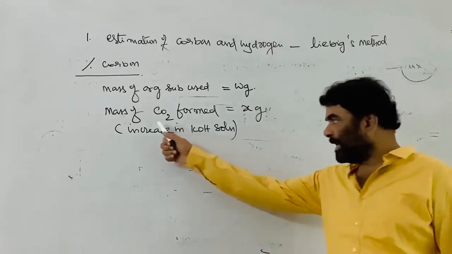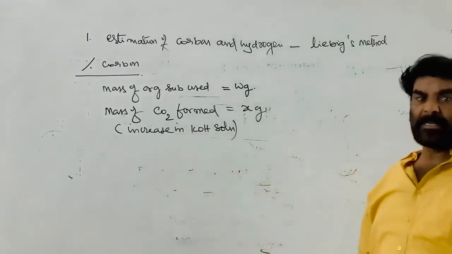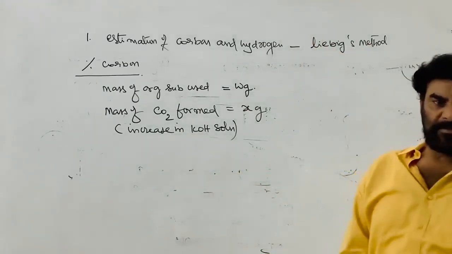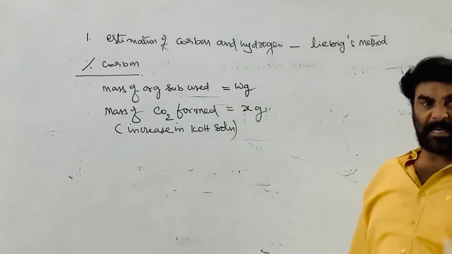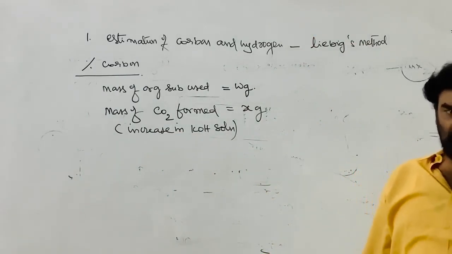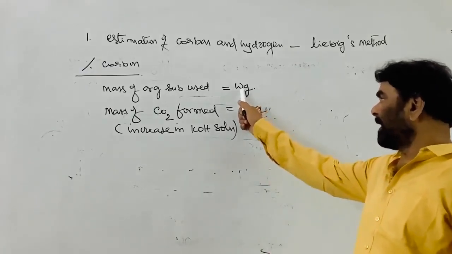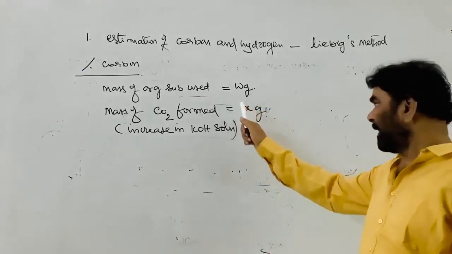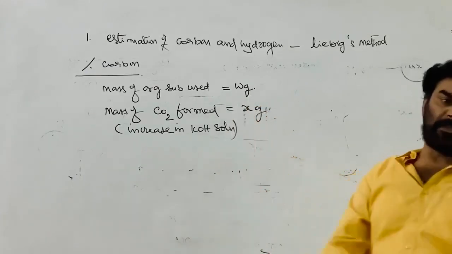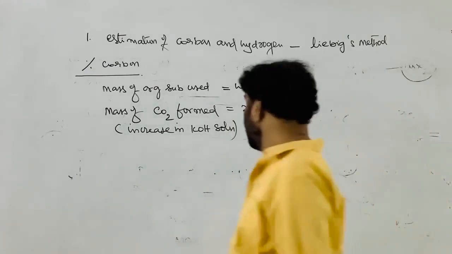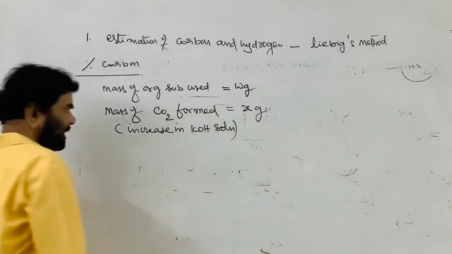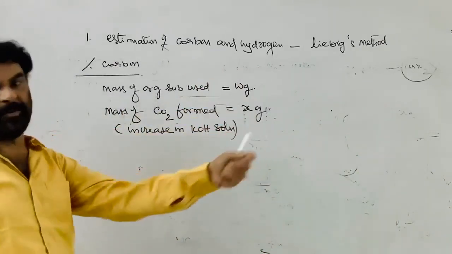We are assuming that the entire carbon is converted into carbon dioxide, and the entire carbon dioxide produced is absorbed by the KOH. Therefore, W grams of the organic substance on complete burning is producing X grams of carbon dioxide. This we know experimentally.